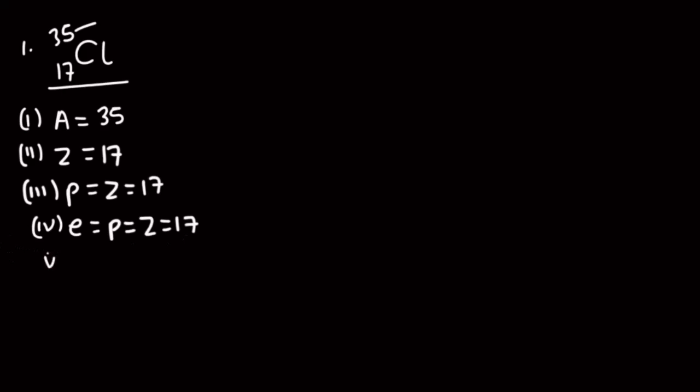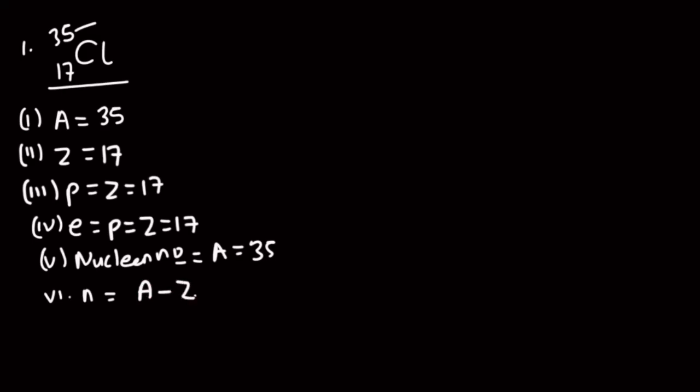Now, what about the nucleon number? The nucleon number is the same as the mass number, which is the A, and which is 35. What about the neutron number, which is the small n? The neutron number is simply the mass number minus the atomic number. The mass number is 35, the atomic number is 17, and this gives us 18.